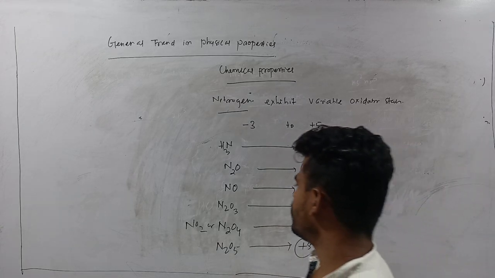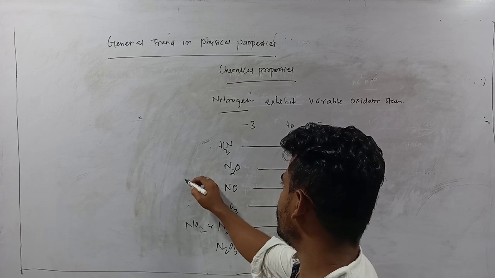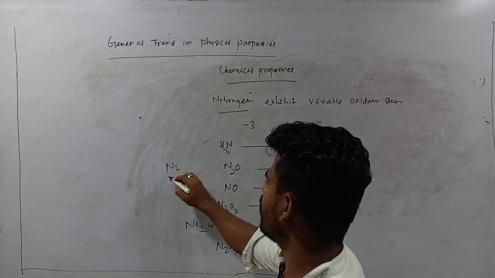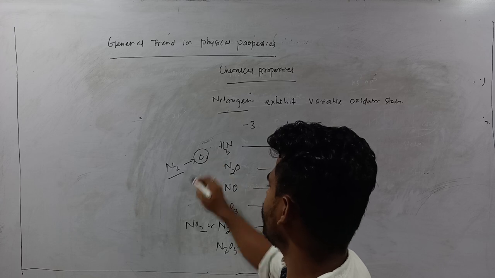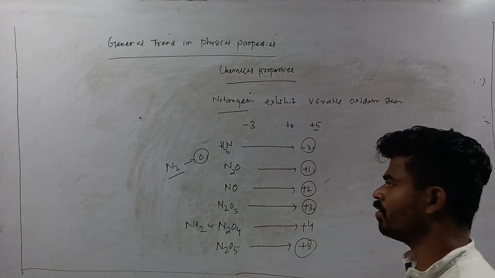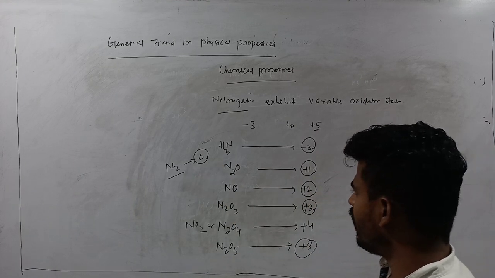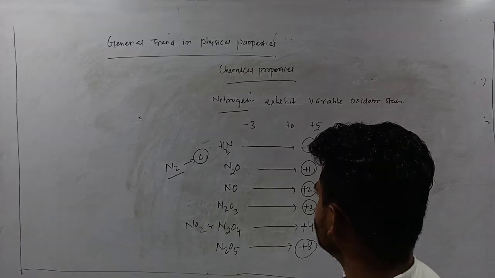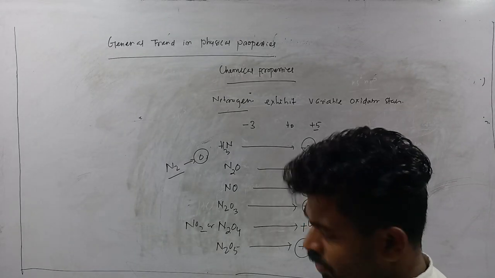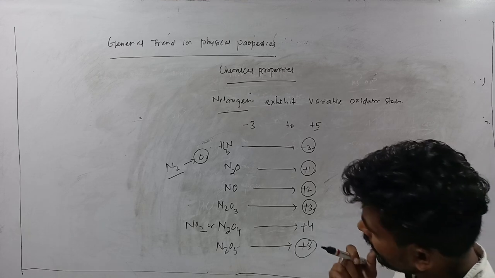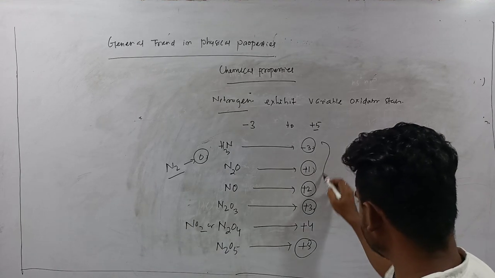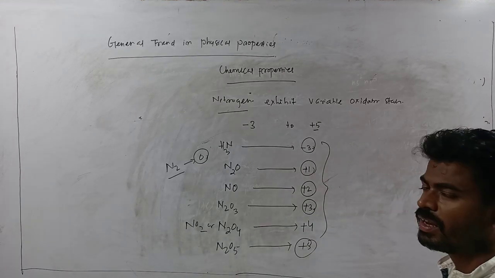Zero oxidation state also exists, in the case of dinitrogen; here the oxidation state of nitrogen is 0. These are some variable oxidation states shown by nitrogen.